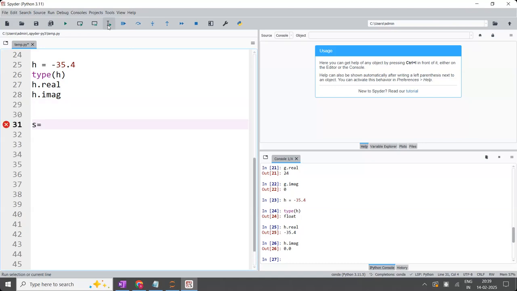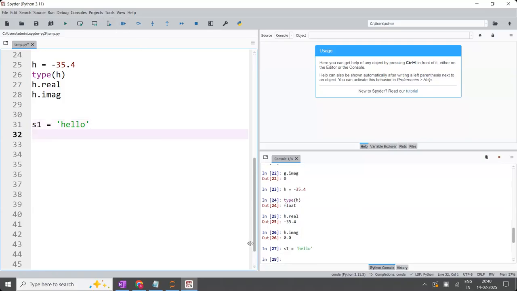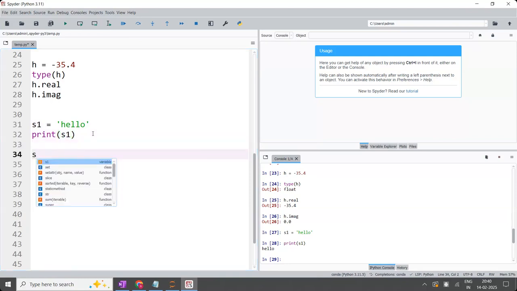Next, S is equal to hello, and I'm going to write it only in single quotes. And this I'm going to give the variable name S1. Is that okay? S1 is fine. Is there any problem with the variable name? Is this as per the syntax? It is going to accept. Now, if I print S1, what is the output of S1? It is going to print the output as hello. Now, S2 is equal to, okay, instead of this one, I'm going to take double quotes hello.